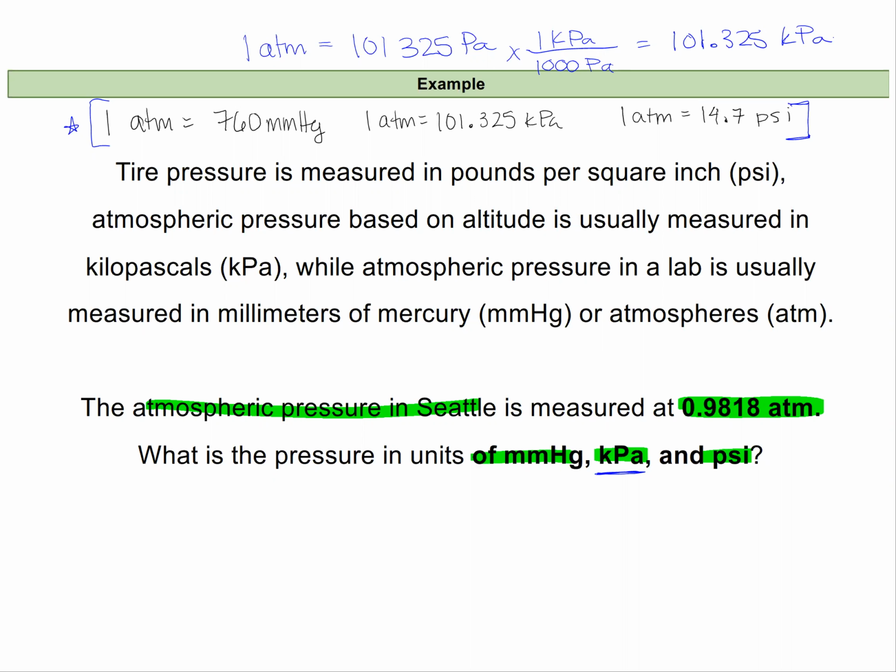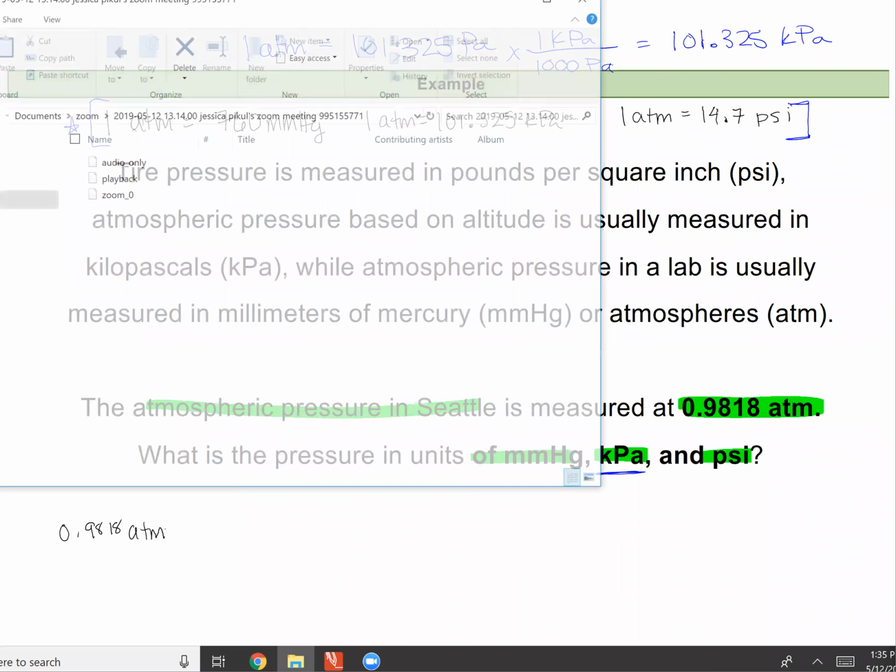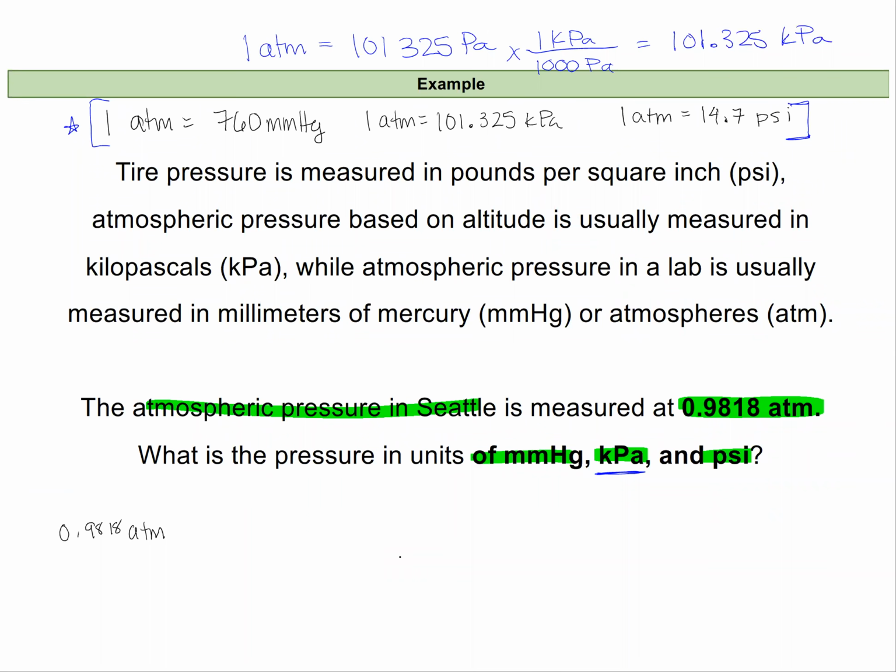So let's start out with our 0.9818 atmospheres that was measured for the pressure in the city. And we'll then convert first into millimeters of mercury. So again, I'm going to continue to use dimensional analysis because it's the consistent problem solving tool we have through this quarter.